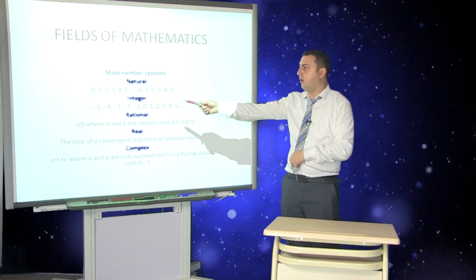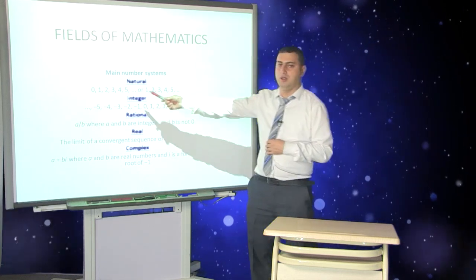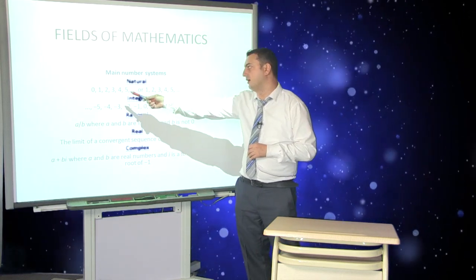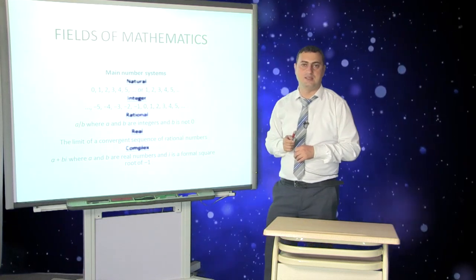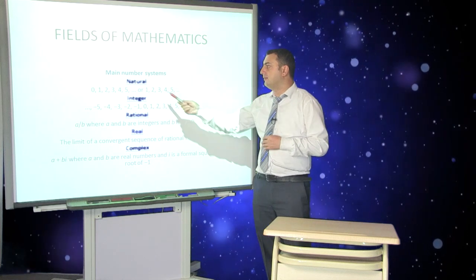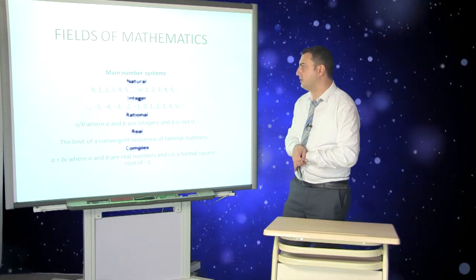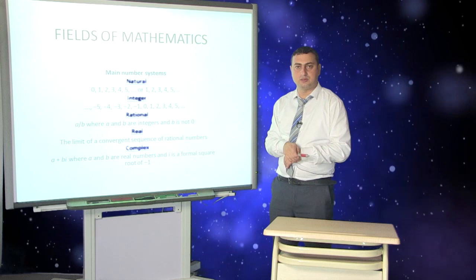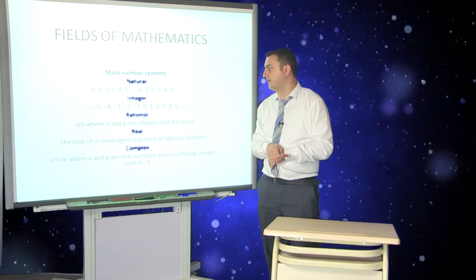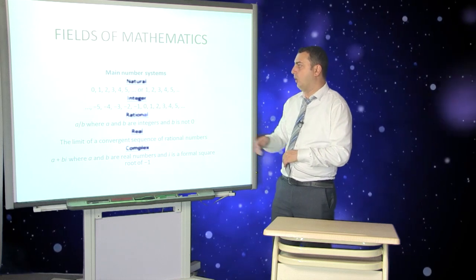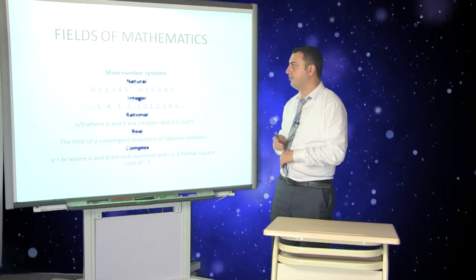You can see only ordinary numbers like 0, 1, 2, 3, 4, 5, etc. And in natural numbers, there is no fraction. There is no numerator or denominator, and you can see only simple numbers here.